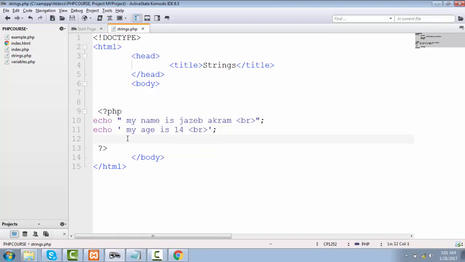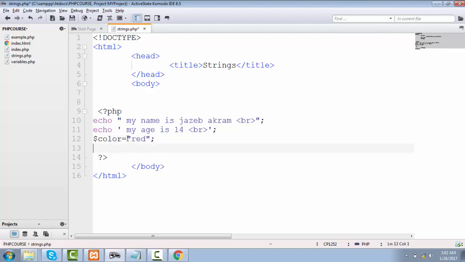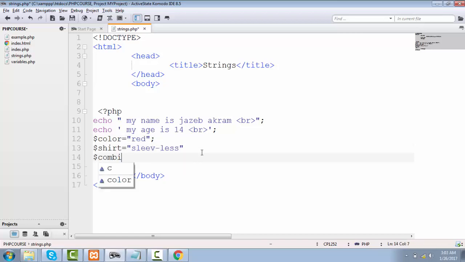Like you can add one variable of color right here, and you can give it some string value. I can say color of red, and you can also add one more variable of shirt here, and give it the value of sleeveless. So these are also strings but with variables. So we have one more variable of combination in which we are going to connect our shirt with our color.